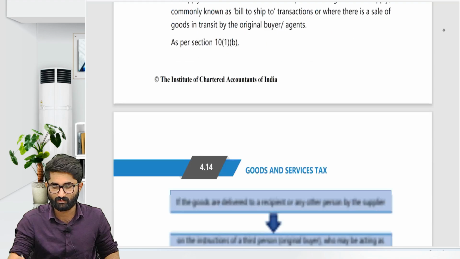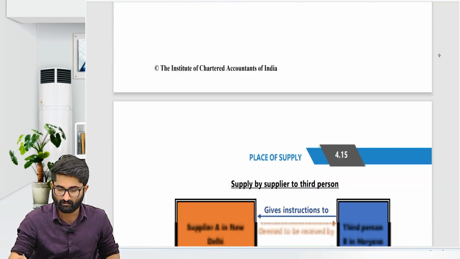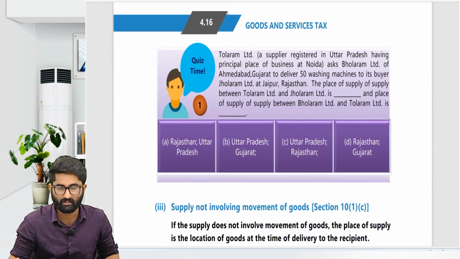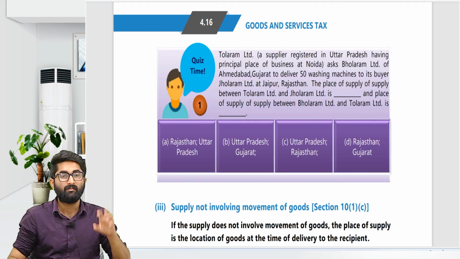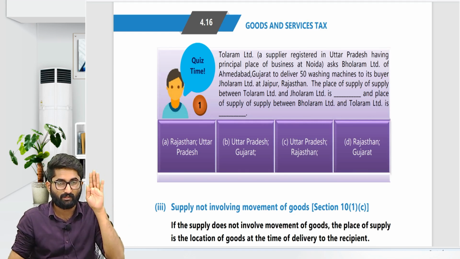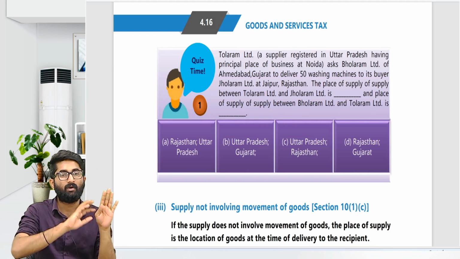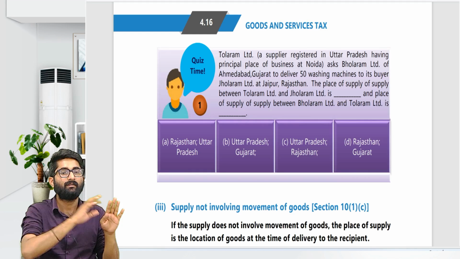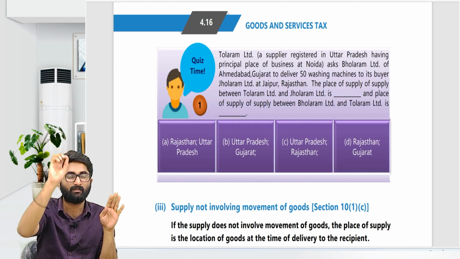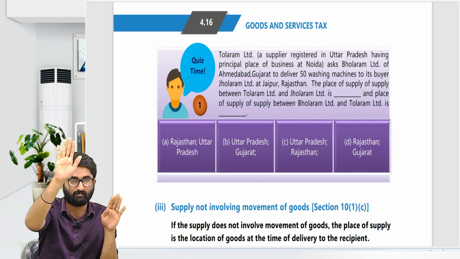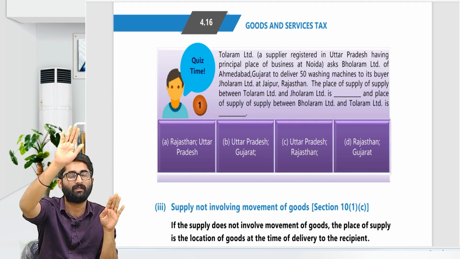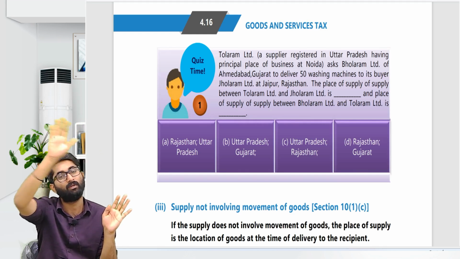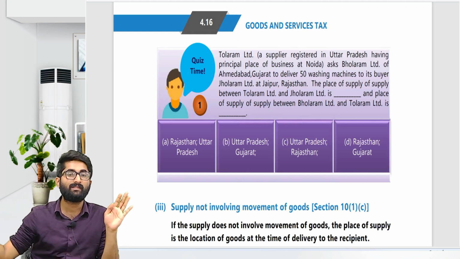In case of the bill to ship to model, what is the example, sir? I'll give you one example. Mr. X is in Karnataka and he ordered goods with Mr. Y, who is in Andhra Pradesh, and X told Y to please send the goods to Z, who is in Telangana.